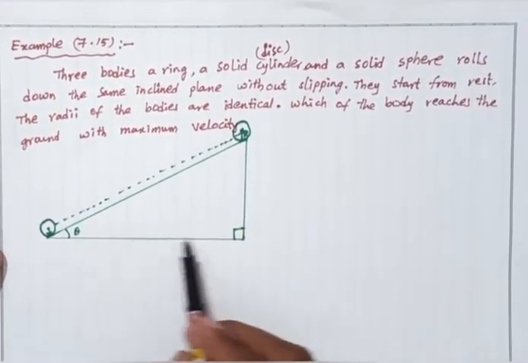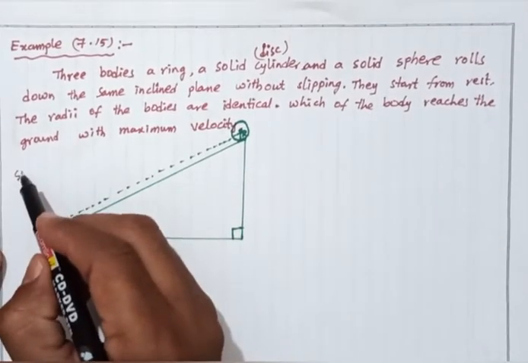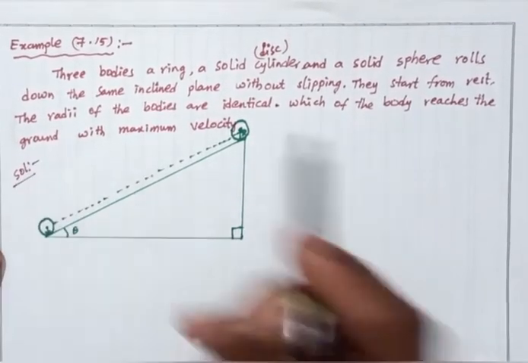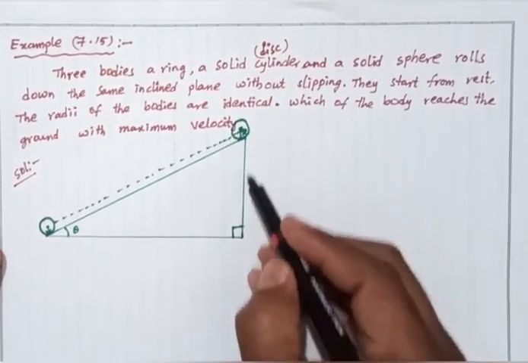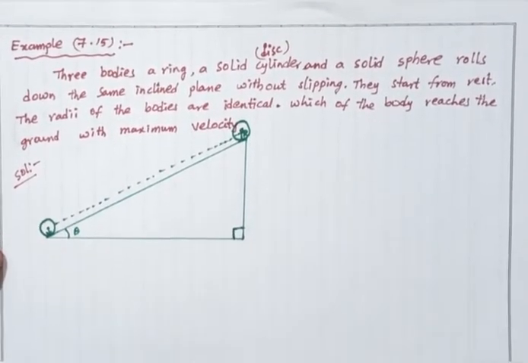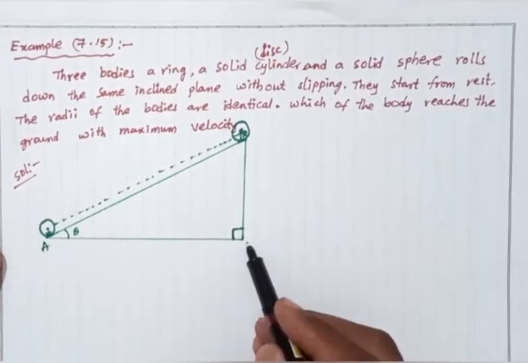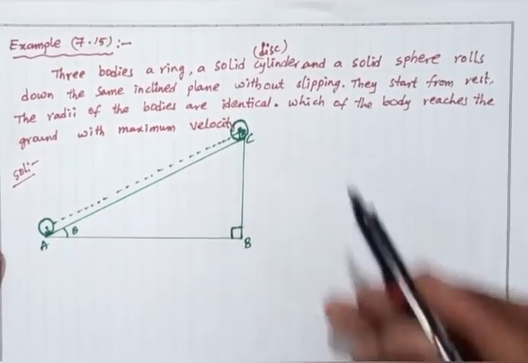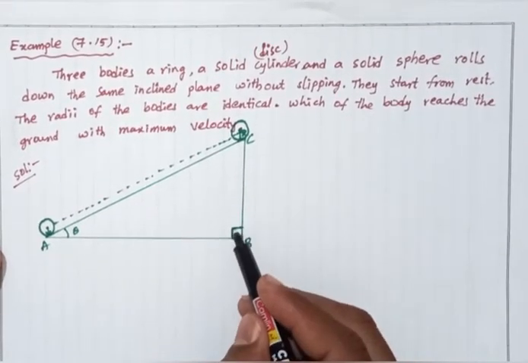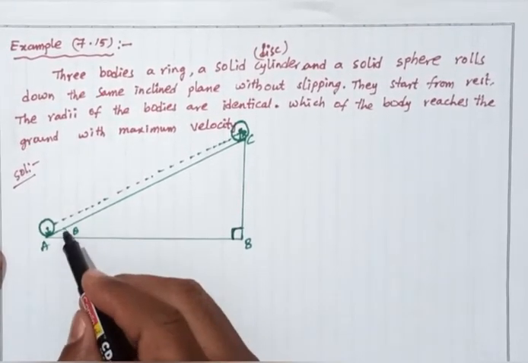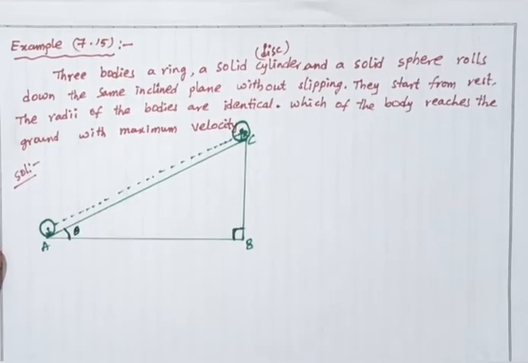For the solution, we draw the inclined plane ABC. At B it is a perpendicular angle, and at A there is the angle theta.